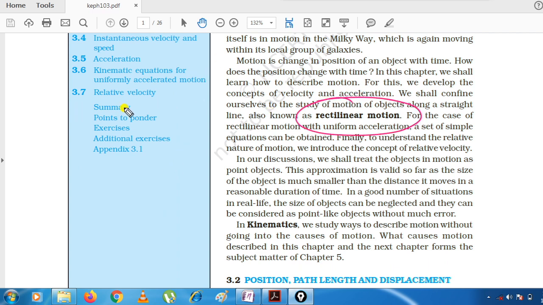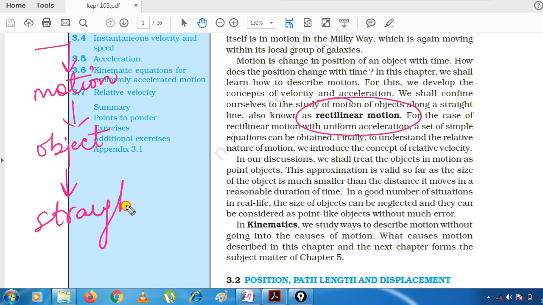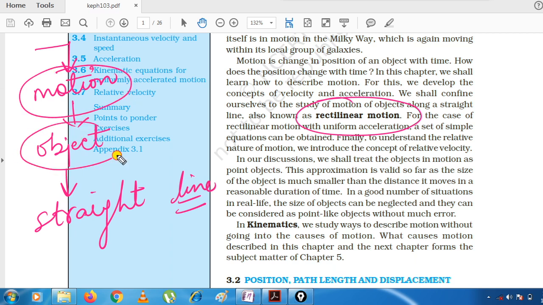So what do you mean by rectilinear motion? First of all, it is a type of motion. Under what condition? Under that condition when the object is moving along a straight line. Correct. The motion in which an object is moving along a straight line, that type of motion is called rectilinear motion.